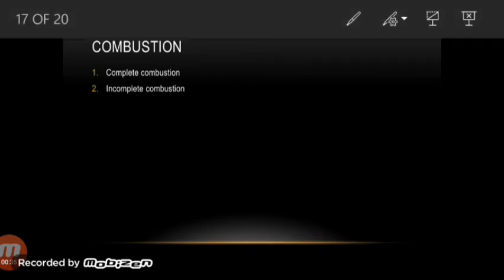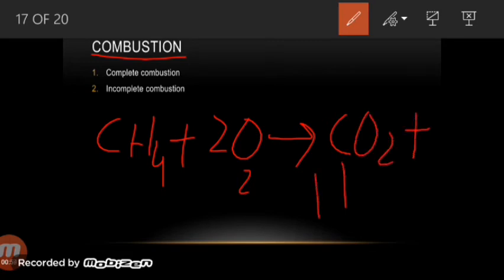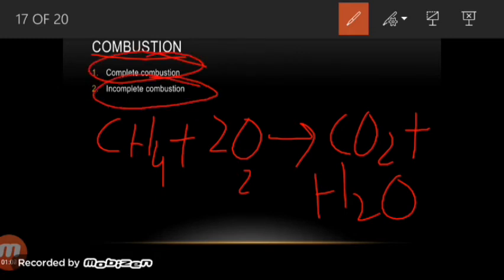What is combustion? A combustion reaction is when alkanes are ignited by a spark or a flame in the presence of an excessive amount of oxygen. So what will they do? They will produce carbon dioxide along with water. Let's write its equation. Methane reacts with oxygen and produces carbon dioxide plus water. Always remember, the products of complete combustion are carbon dioxide and water, but in case of incomplete combustion they will be carbon monoxide and water.